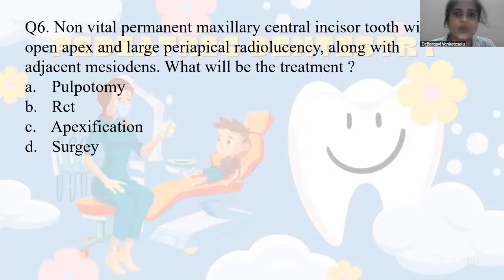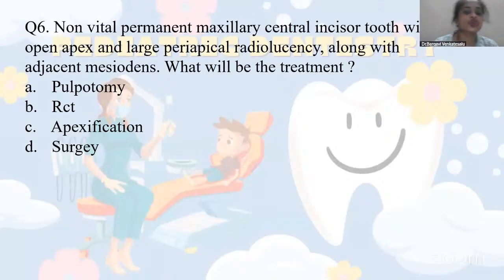So it has been given that non-vital permanent maxillary central incisor tooth with an open apex and large periapical radiolucency along with adjacent mesiodens. So what will be the treatment? So the trick word here, what do we say, it is included for your answer: open apex and large periapical radiolucency. Teeth with open apex, or what are called your blunderbuss canals.